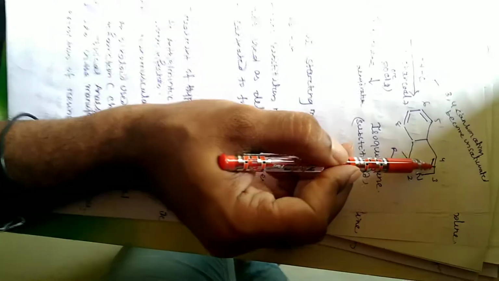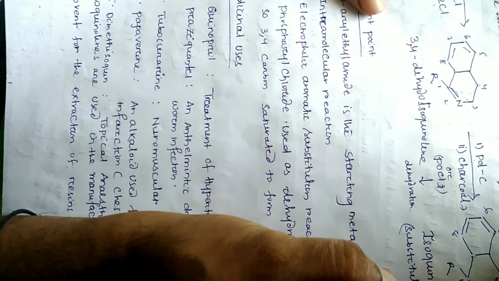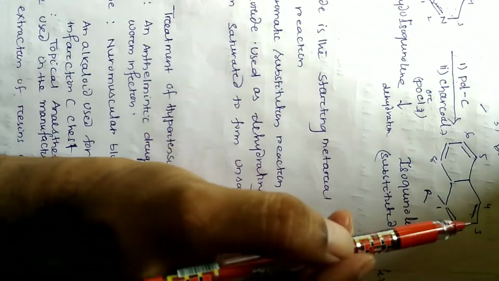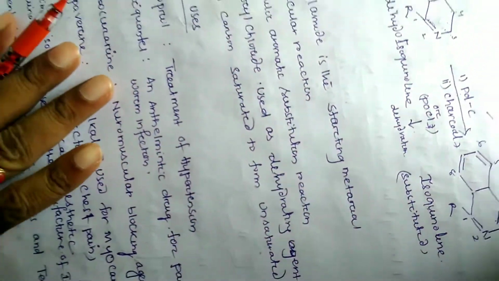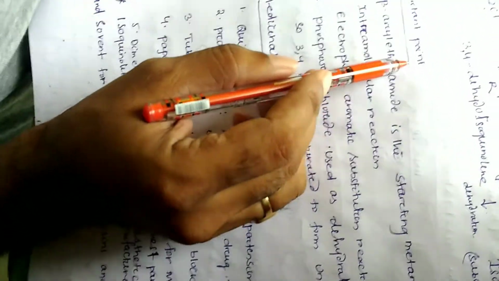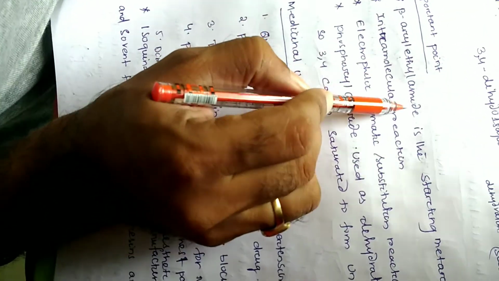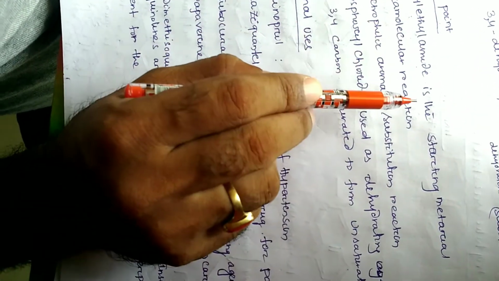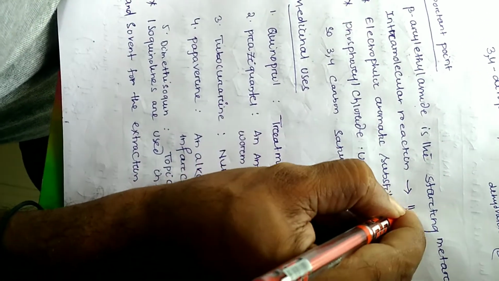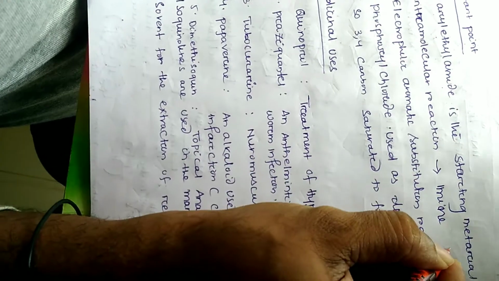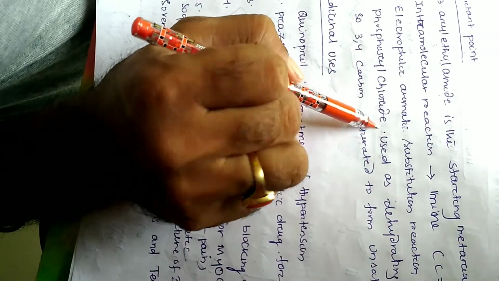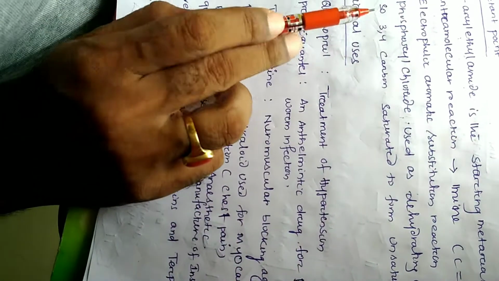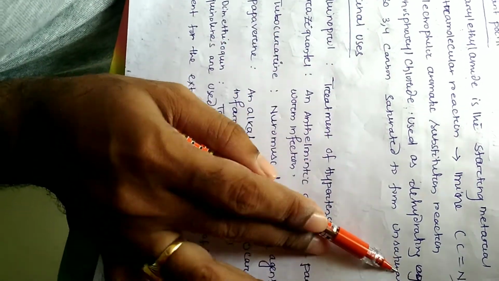So we'll get 3 and 4 compound. This is on reduction to unsaturated, or we'll get a compound known as isoquinoline. So this is the final important point: I have taken beta aryl ethyl amide as the starting material. An intramolecular reaction happens for getting the imine. The imine is nothing but a carbon that contains a double bond. There, an electrophilic aromatic substitution reaction occurs, and phosphorus oxychloride we can use as a dehydrating agent for getting the 3,4 carbon saturated to form unsaturated.